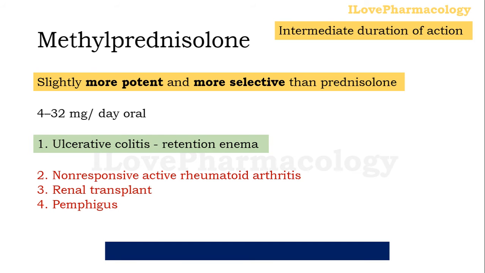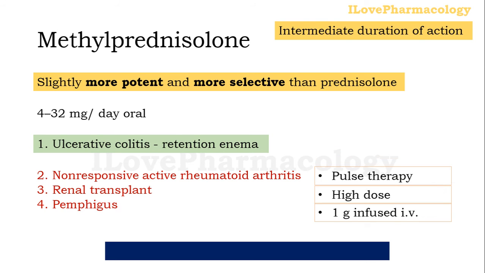Other indications where methylprednisolone can be used are non-responsive active rheumatoid arthritis, renal transplant patients, and pemphigus. Remember that in these three conditions, methylprednisolone is used in the form of high dose, given at 1 gram. It should be infused through the intravenous route. An important thing is it is used as pulse therapy. Pulse therapy means it is given alternately every 6 to 8 weeks.